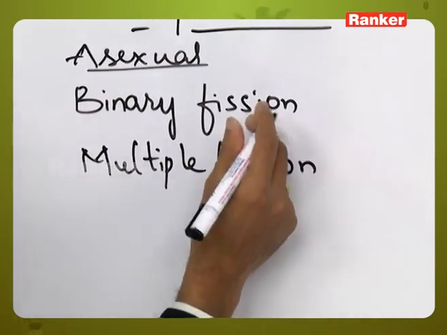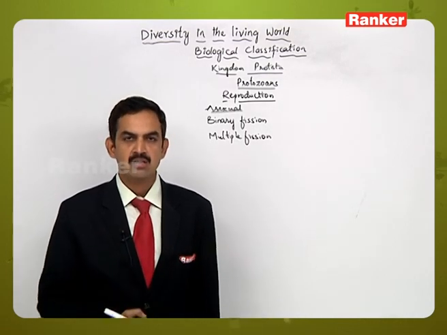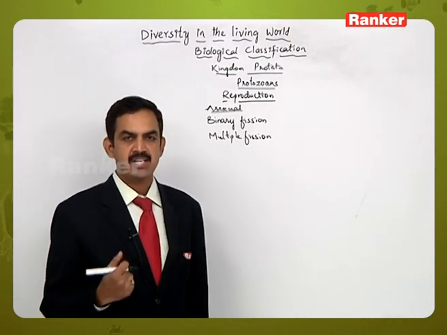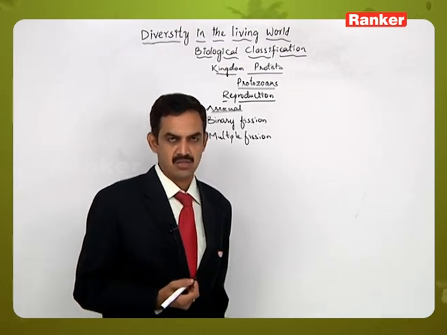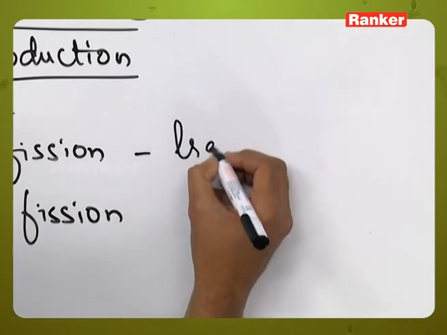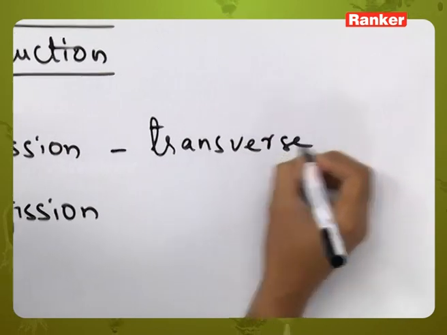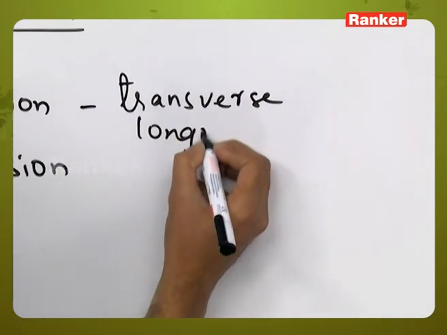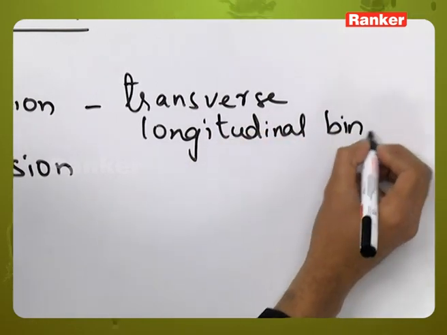Binary fission means the individual organism divides into nearly equal halves, so each half is converted into one daughter structure. Here the binary fission may be either transverse binary fission or sometimes longitudinal binary fission.